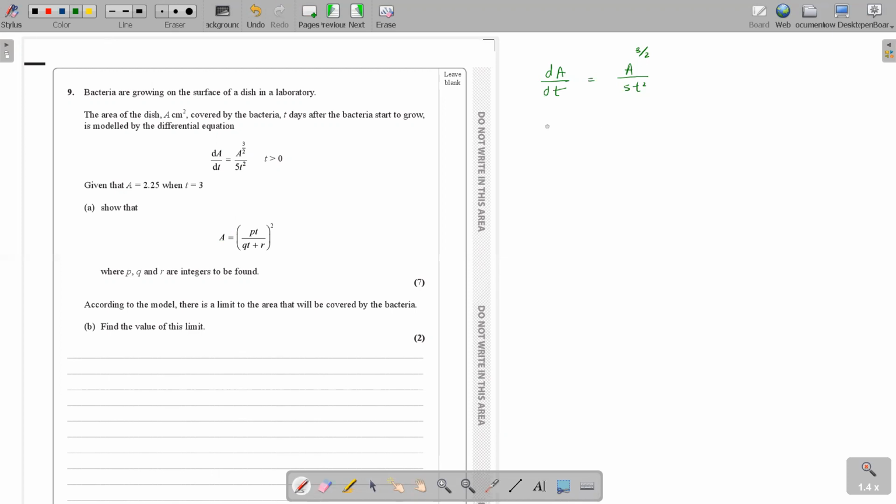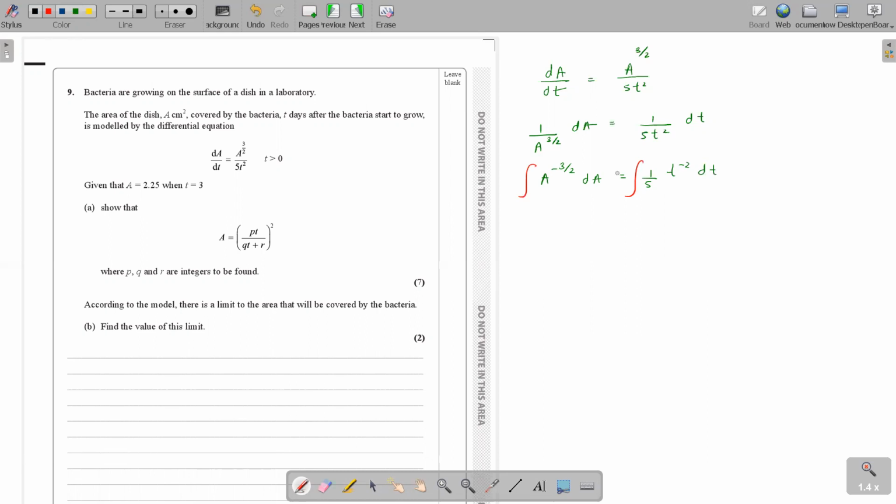So separate: I'll bring the A to the other side, 1 over A to the power 3 over 2 dA, and here 1 over 5t squared dt. Are you okay with what I'm doing? Yes. The A can be brought up: A to the power minus 3 over 2 dA equals 1 over 5 t to the power minus 2 dt.